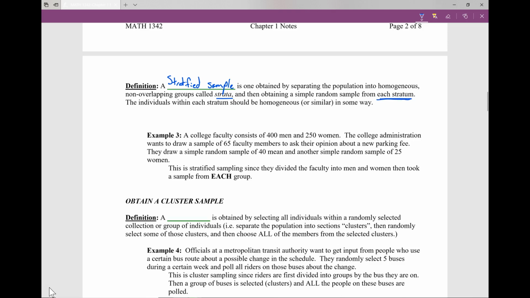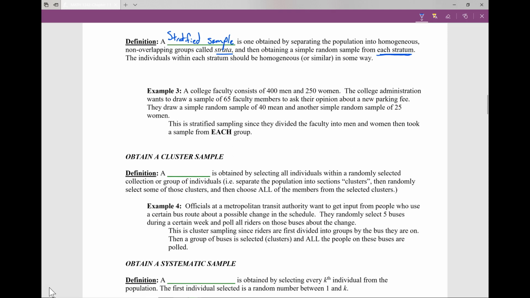So this is like breaking up people into different classifications: freshman, sophomore, junior, senior. And then we take a few people from each group. Or think about when you were in high school, all the students are in different classrooms. Those would be the different strata. Then we go in and take 2 people from each classroom. That would be our sample. So we've broken everybody up into these groups and we take somebody from every single group.